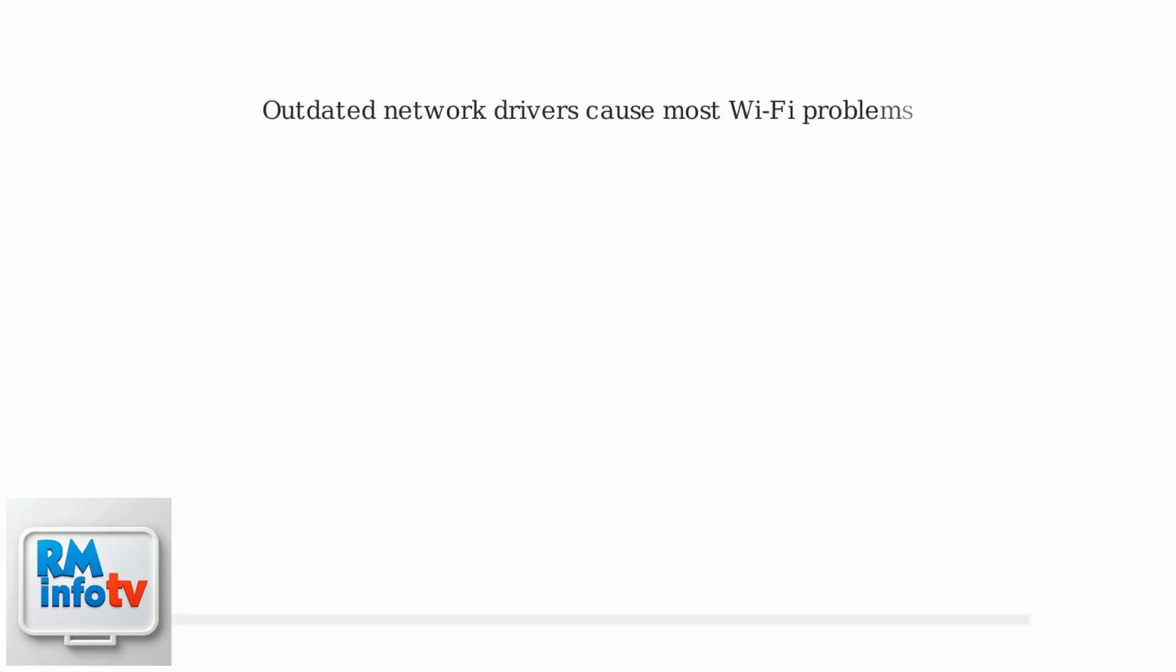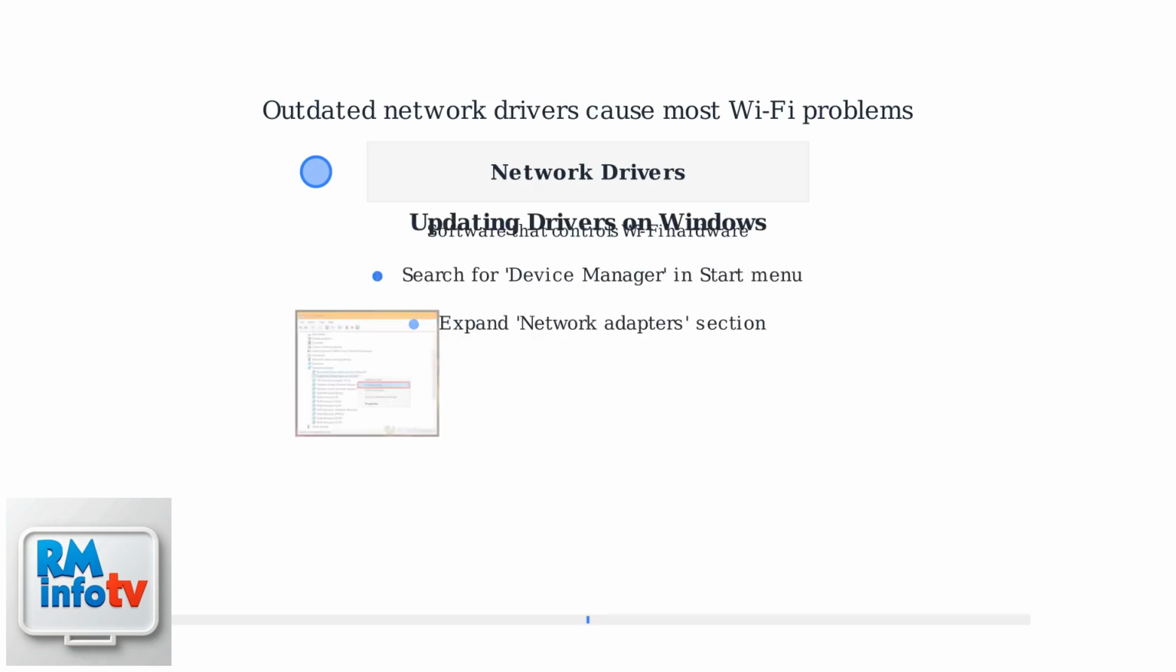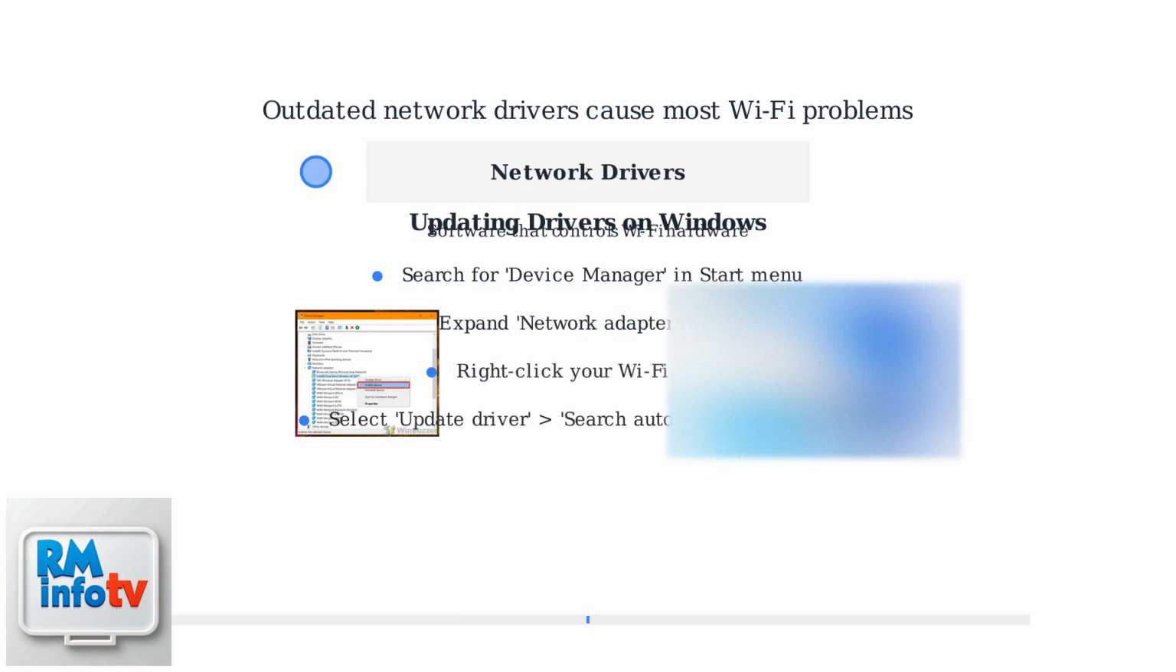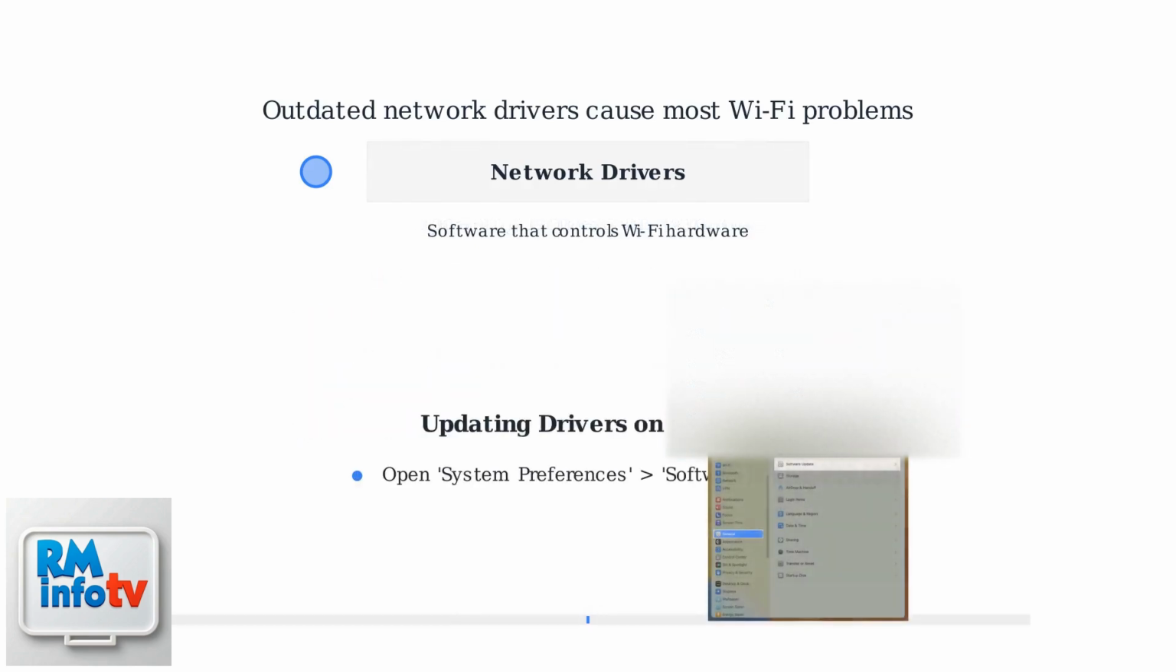Outdated network drivers are the cause of most Wi-Fi problems. These drivers control how your laptop communicates with Wi-Fi hardware. To update them on Windows, search for Device Manager in the Start menu. Then expand the Network Adapters section. Right-click your Wi-Fi adapter and select Update Driver. Choose Search automatically for drivers. On macOS, check for system updates in System Preferences, then Software Update.